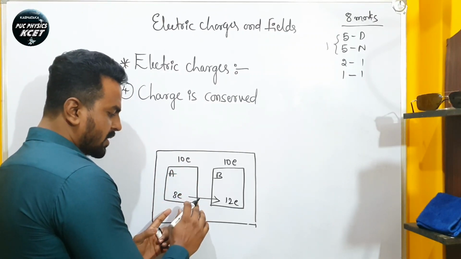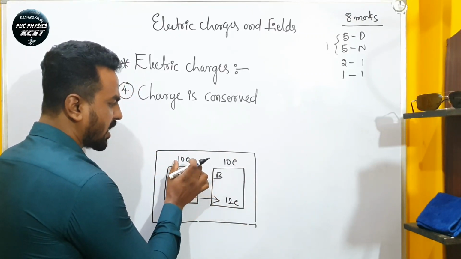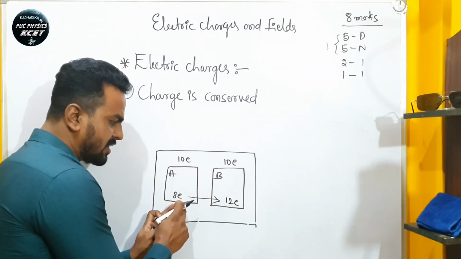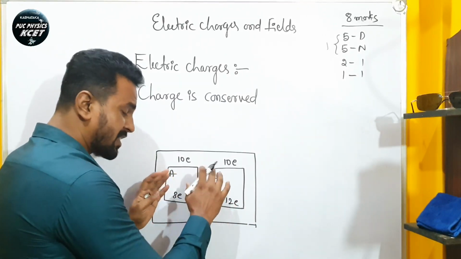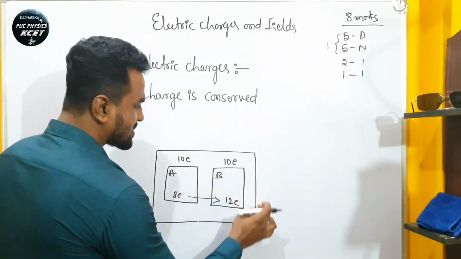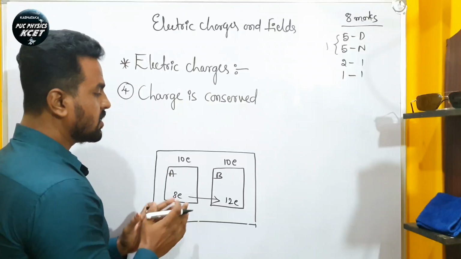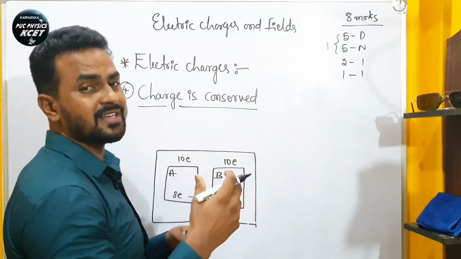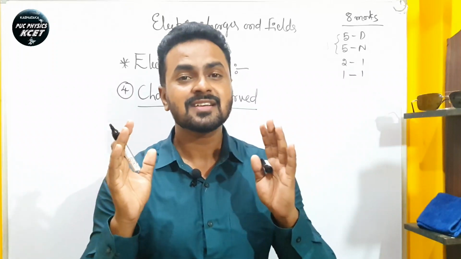Before transferring electrons from body A to B, the total number of electrons in the system is 10 plus 10, that is 20. After transferring, it becomes 8 plus 12, which is also 20. So the bodies may become imbalanced within the system, but the total number of electrons is the same. This is a system isolated from the surroundings, and in this case you can observe that charge is conserved. What does conservation of charge tell us? In an isolated system, the charge always remains constant.